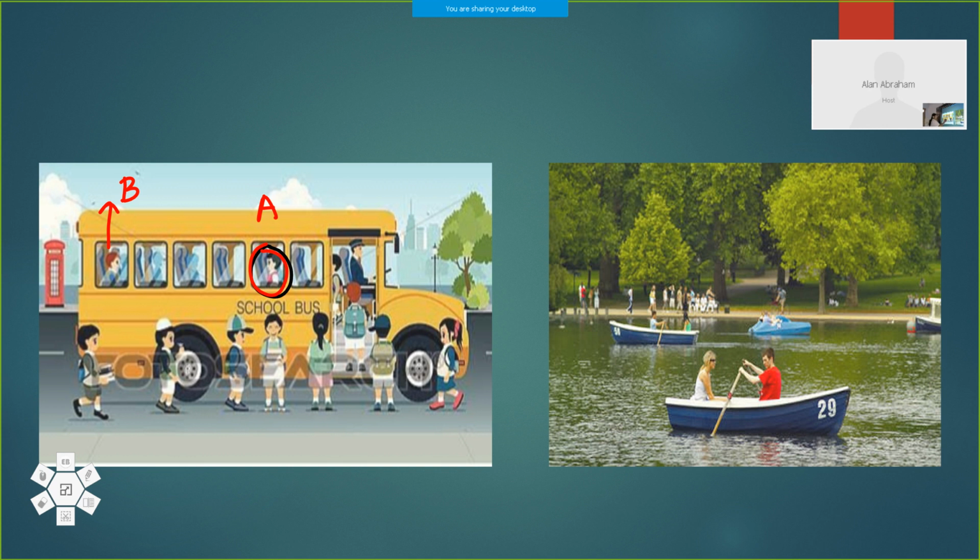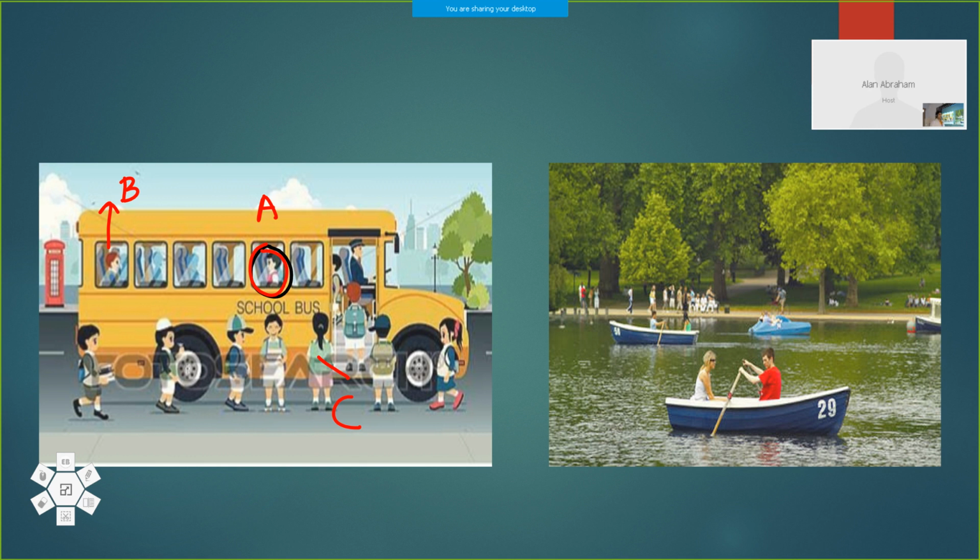But this girl, she is C. When she looks at B from outside, the bus is moving, so B is moving along with the bus. So with respect to the observer C, B is in a state of motion. So for the same object, the origin or the reference point changed, so the two states came. Now it's clear, I think.